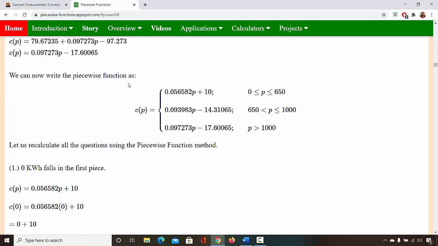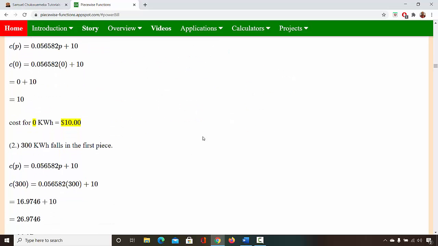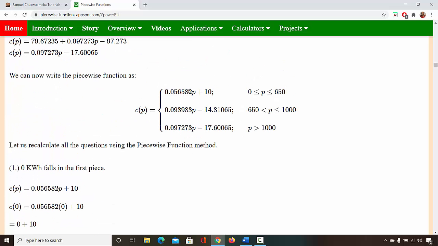The nice thing about a piecewise function is I just know, I want to calculate 0, what piece does it fall in? The first piece. I just do this times 0 plus 10, that's it. 300 falls in the first piece, so I use this function, 0.056582 times 300 plus 10.